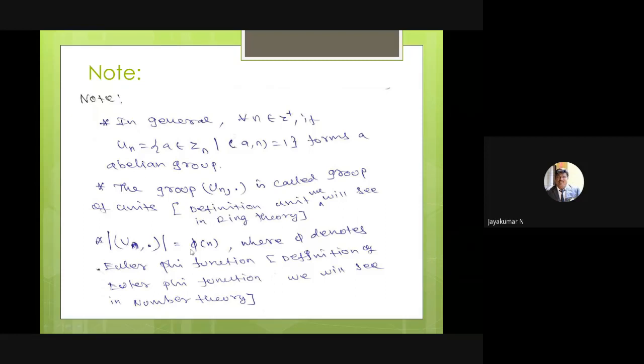Unit means that if an element has an inverse element, that element is called a unit. So U(n) is called the group of units.